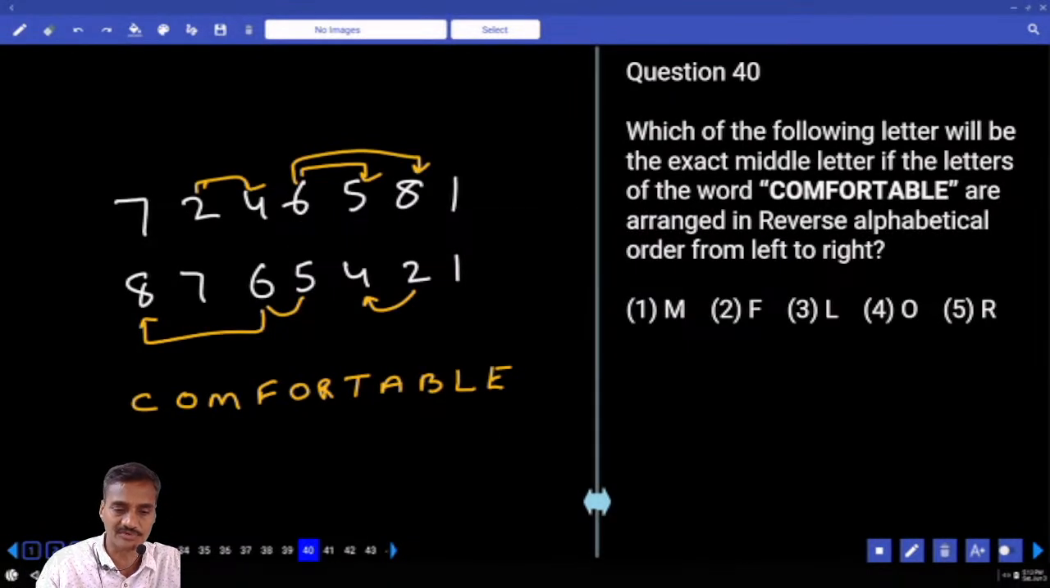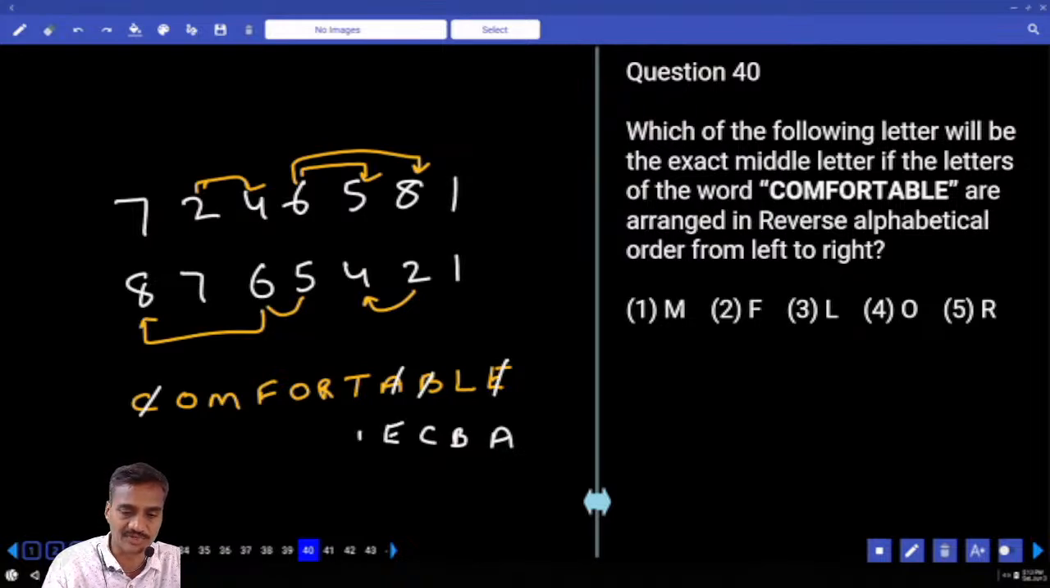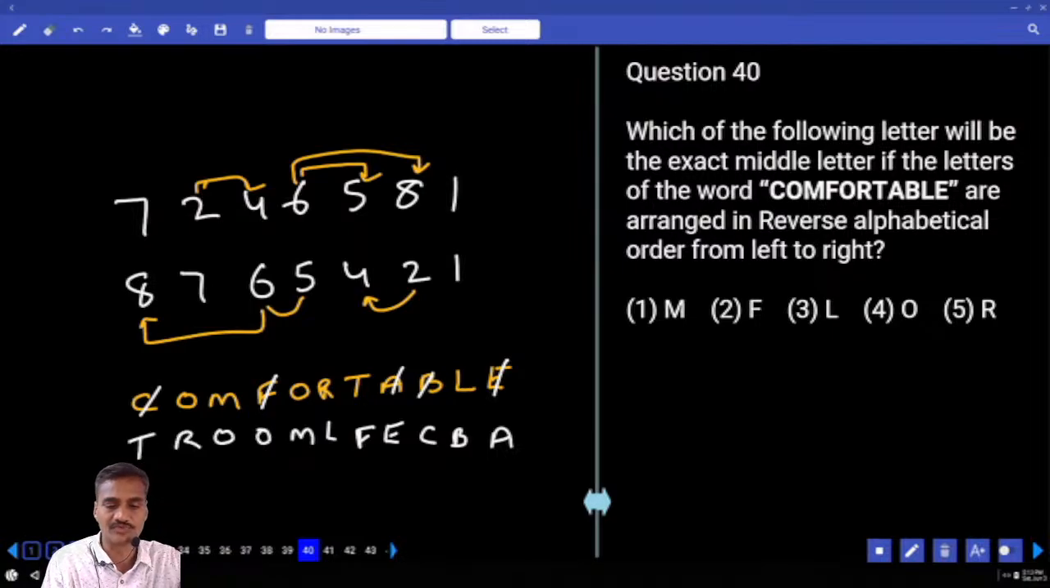Starting with A, next one is B. Next is C. A, B, C. And next one, E. There's only one E we have. A, B, C, E. Next one F. After this F, L. And next to L, M. Next to M, there are two O's, R and T. Now we need to find out which comes exactly at the center. Which is exactly at the center? L. That is choice 3, question number 40.